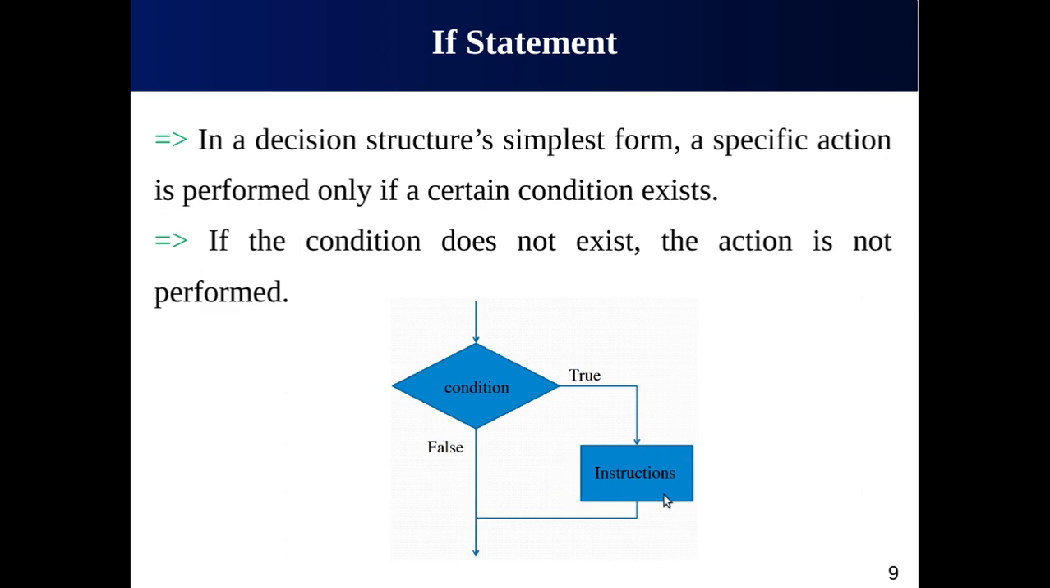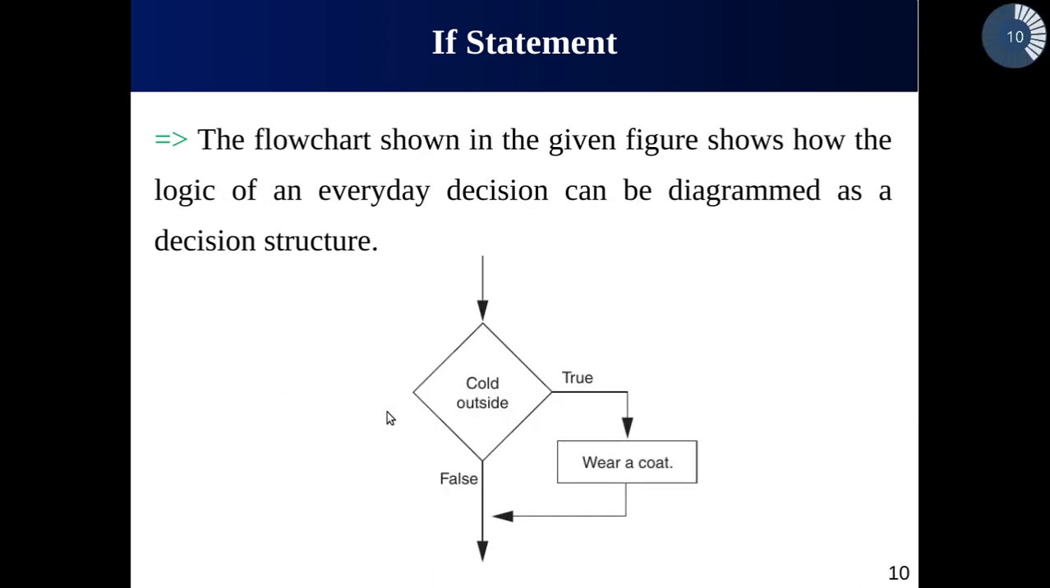Here, the square represents the set of instructions and the arrow lines represent the flow of information. So based on a condition, we decide whether we have to execute the instructions or not. If the condition is true, then you have to execute the instructions. If the condition is false, you have to skip the instructions. Here is an example which is depicted graphically, and the example is based on the weather condition. If it is cold outside, wear a coat. If it is not cold, then you do not need to wear a coat. So here the decision is based on the condition of the weather.